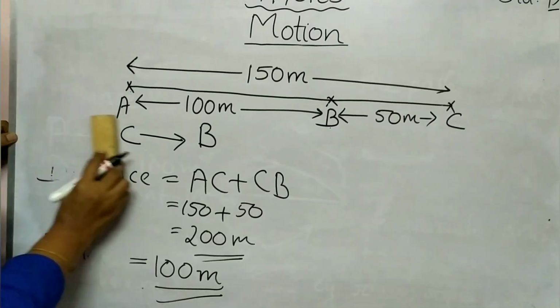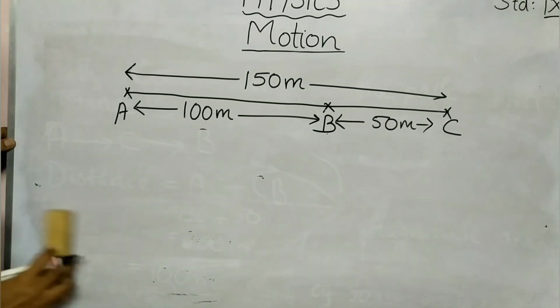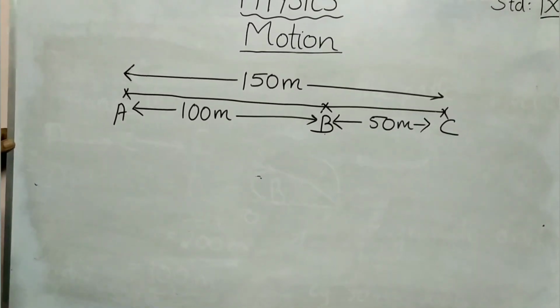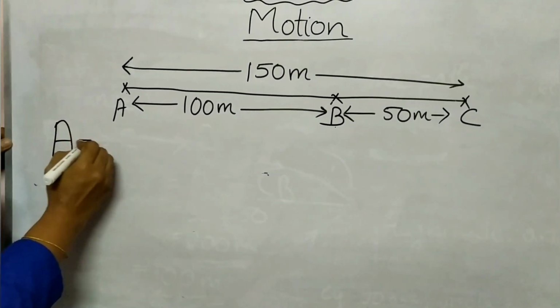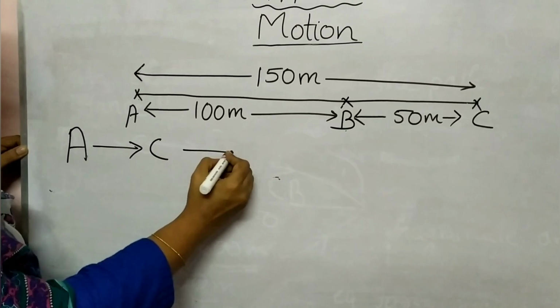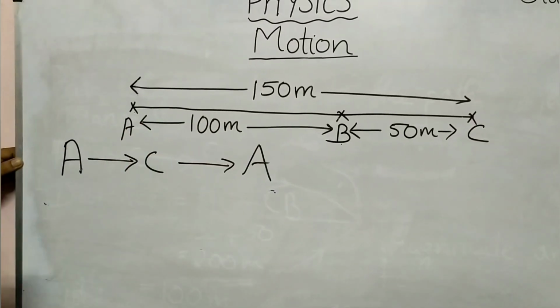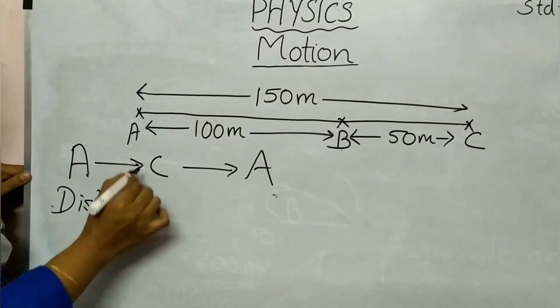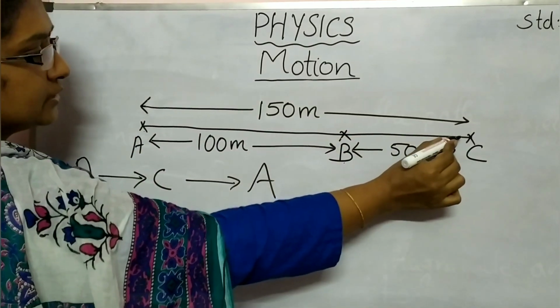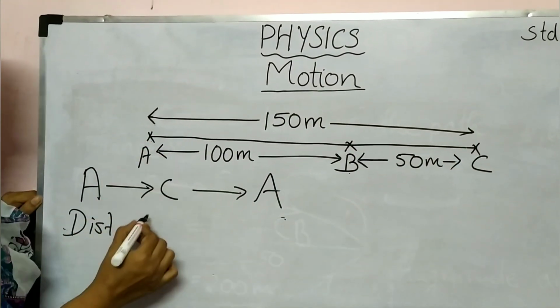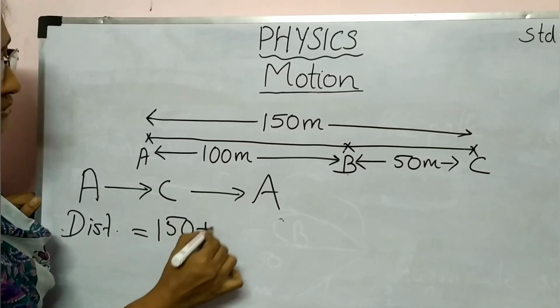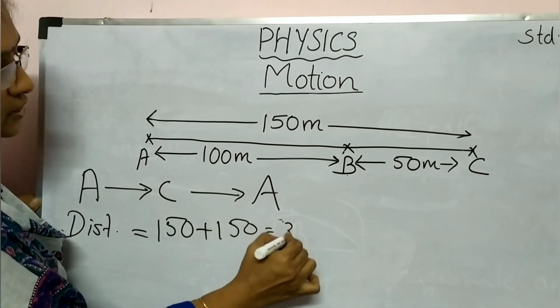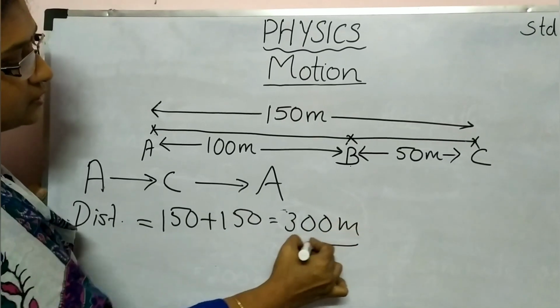Then if that object is moving to C, then coming back to A, what will happen? Then the distance is equal to A to C, then C to A. That means 150 plus 150, that is equal to 300 meters.